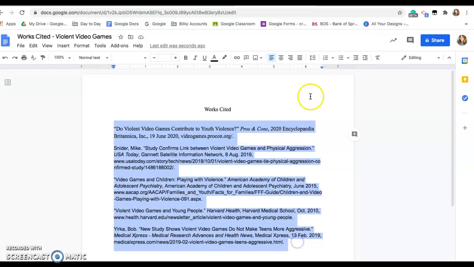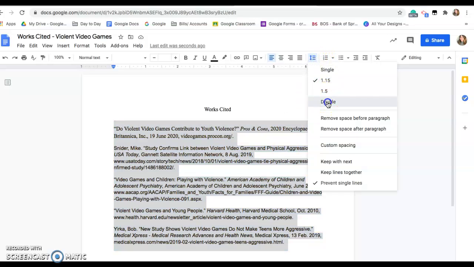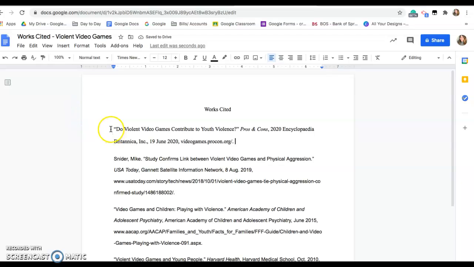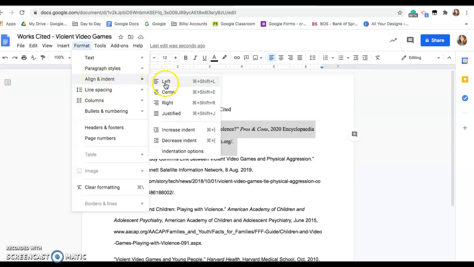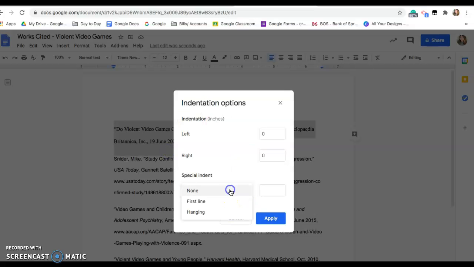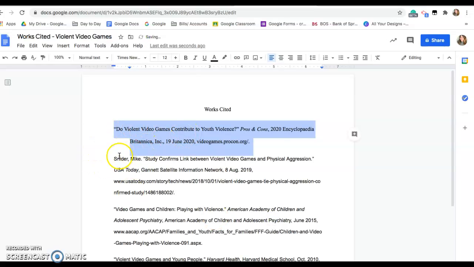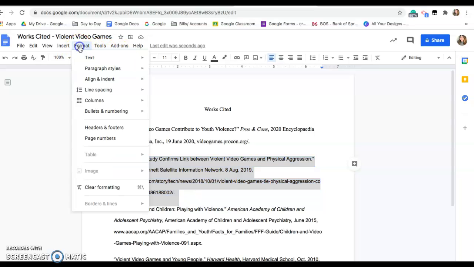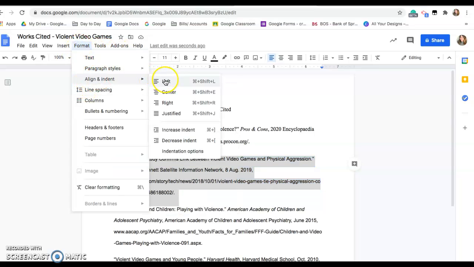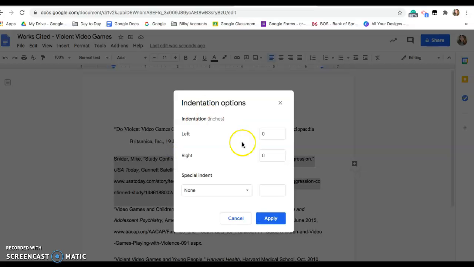What you're going to want to do is go up here to spacing and double space them. Then you're going to go to each citation, highlight it, go into Format, Align and Indent, go down to Indentation Options, Special Indentation, and we're going to hit Hanging and hit Apply. And notice it kicks it over like that. Let me show you again. Format, Align and Indent, Indentation Options, Hanging Indent, Apply.